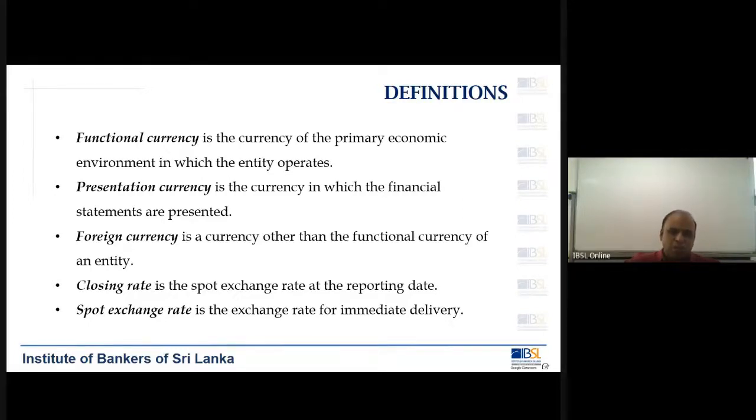So spot exchange rate is whatever that is considered for the transaction. Closing rate is the rate which you use to translate all your foreign currencies into the presentation currency. So please remember these definitions, because it might be tested for you to write a short note or maybe in the form of an MCQ.